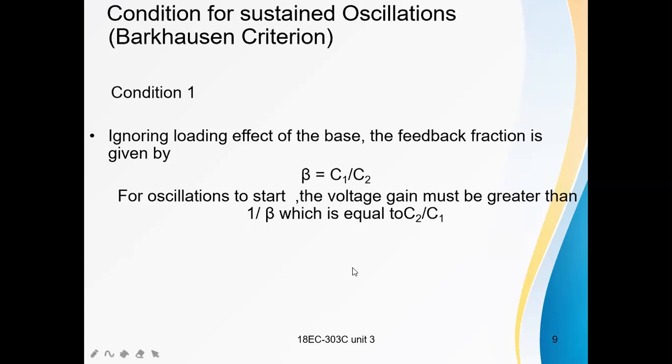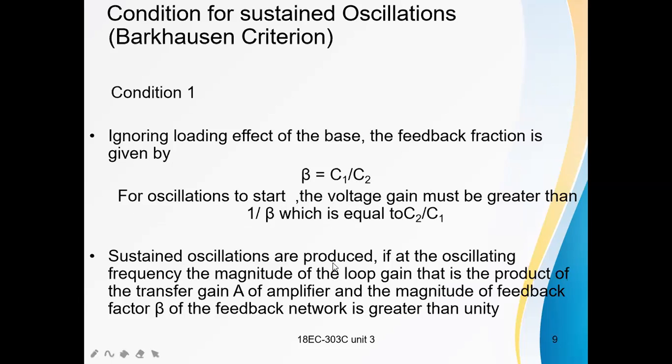This is the condition. Sustained oscillations are produced at the oscillating frequency. The magnitude of the loop gain, that is A beta, the product of the gain of the amplifier and the magnitude of the feedback network, is greater than unity. Initially A beta should be greater than unity.